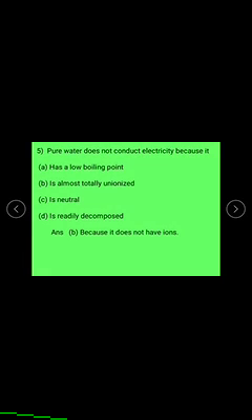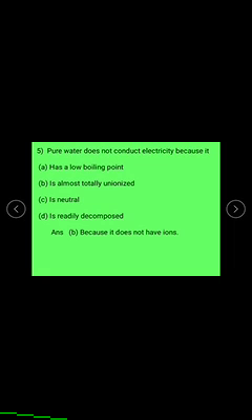The next question is, pure water does not conduct electricity because it has a low boiling point, is almost totally ionized, is neutral, or is readily decomposed. Because it does not have ions, it is almost totally unionized.